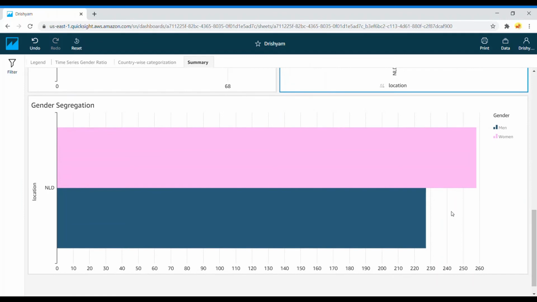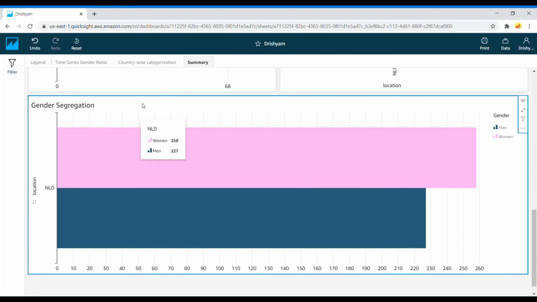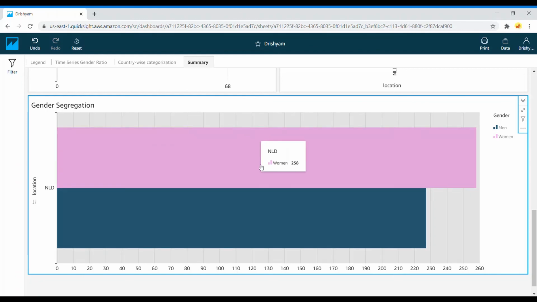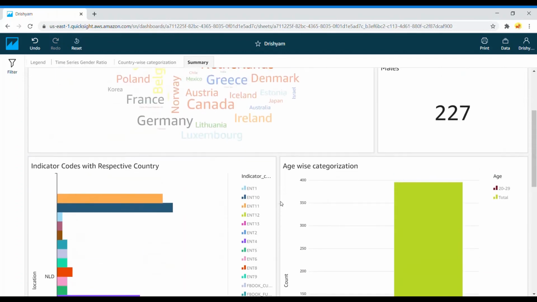The next visualization in this sheet is a gender segregation visualization. In this sheet, I get two horizontal graphs of the women and men count. That is all about the project.